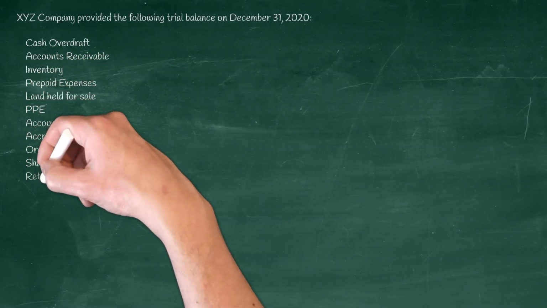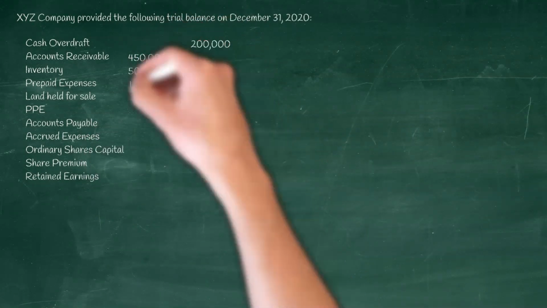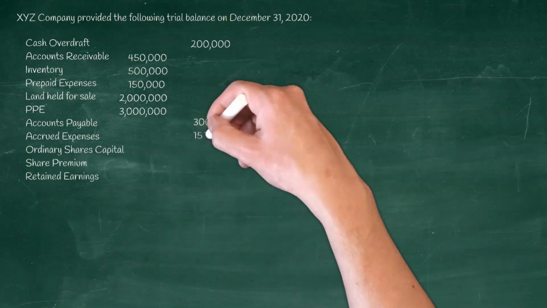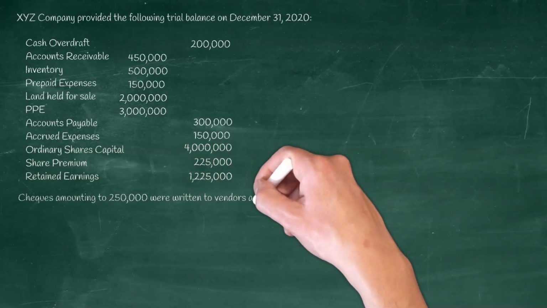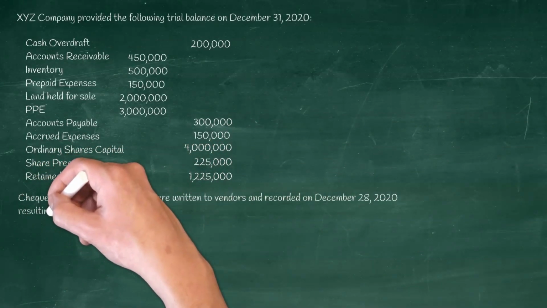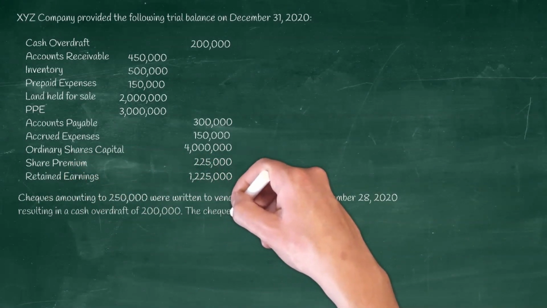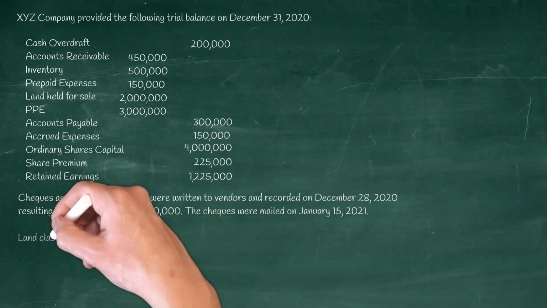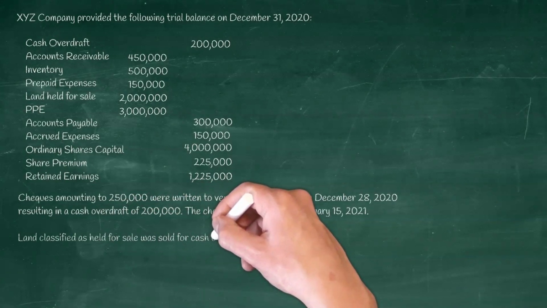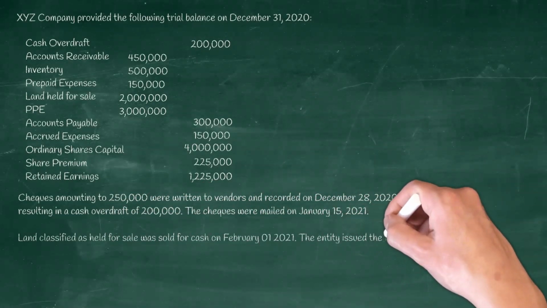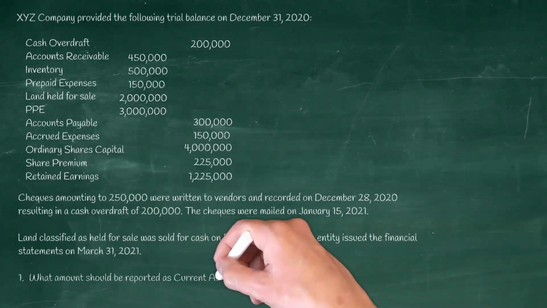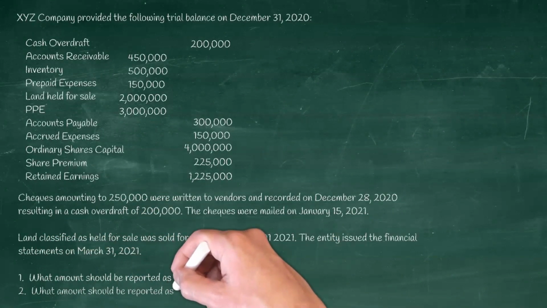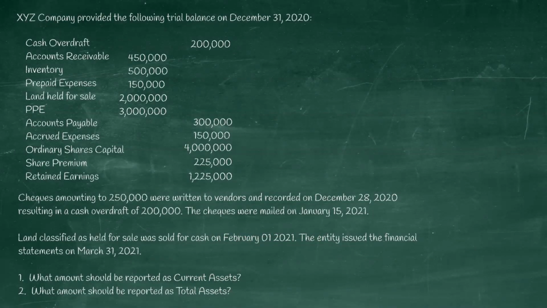Cash overdraft of 200,000, accounts receivable of 450,000, inventory of 500,000, prepaid expenses of 150,000, land held for sale of 2 million, property, plant, equipment of 3 million, accounts payable of 300,000, accrued expenses of 150,000, ordinary shares capital of 4 million, and the shares premium of 225,000, retained earnings of 125,000.